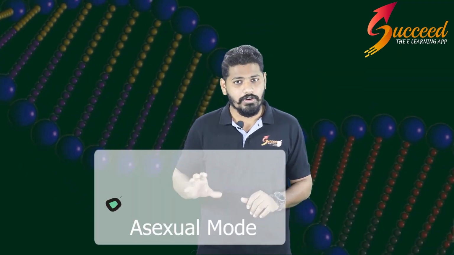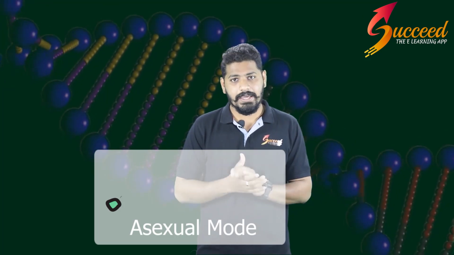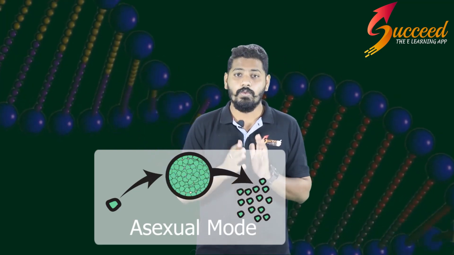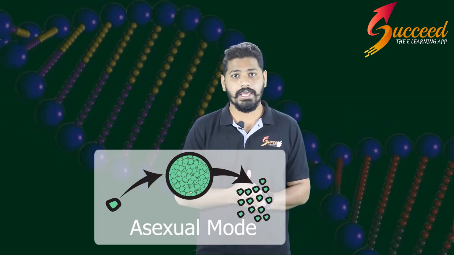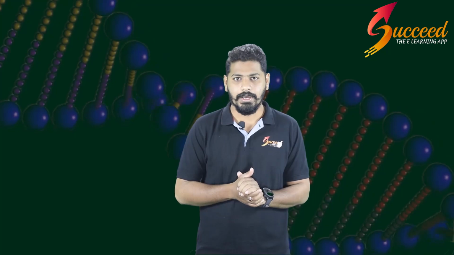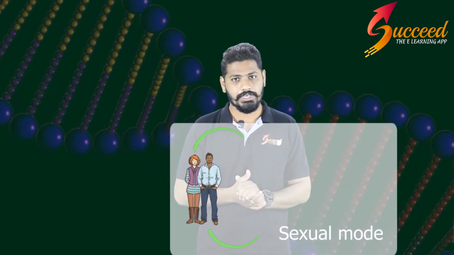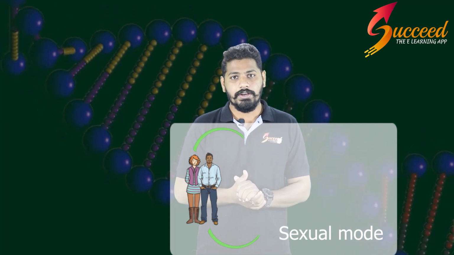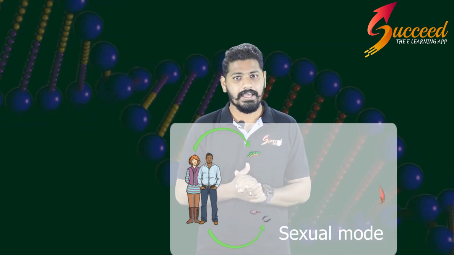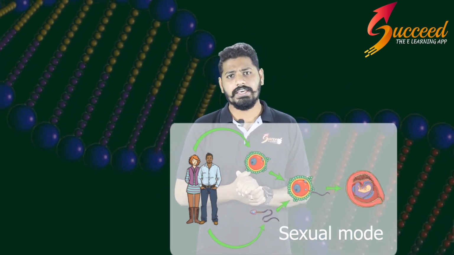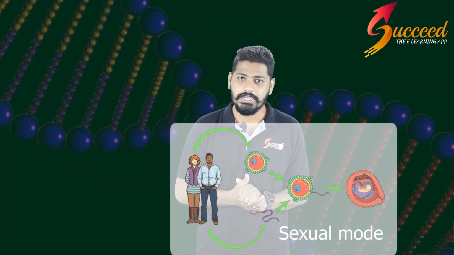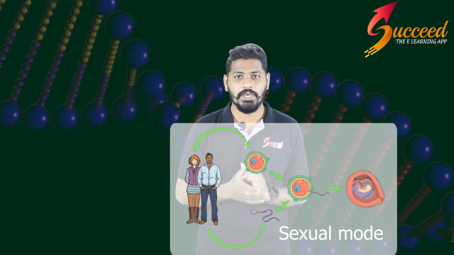In the case of the asexual mode of reproduction, a single parent is involved and there is no gamete formation, and the very important thing is that the progeny looks similar to their parents. Example, amoeba. In the case of the sexual mode of reproduction, two parents are involved, one is the father and another is the mother, and there is gamete formation. But the offspring are non-identical, and are identical only in terms of genetics. A very good example is humans.